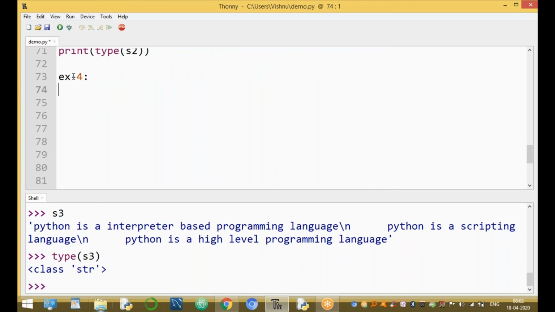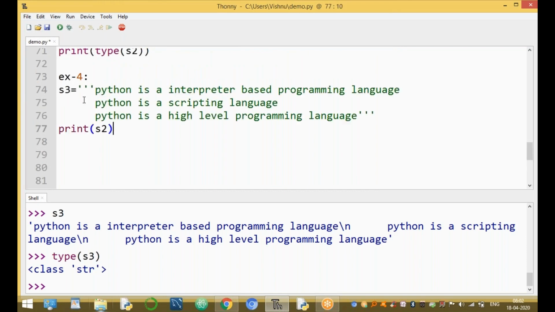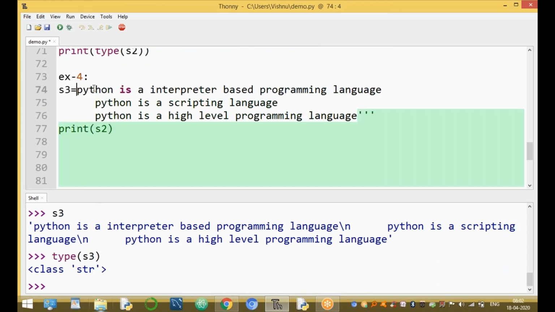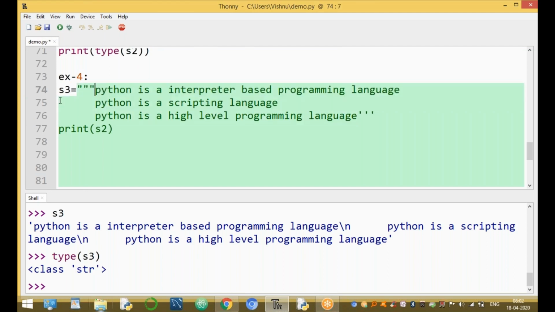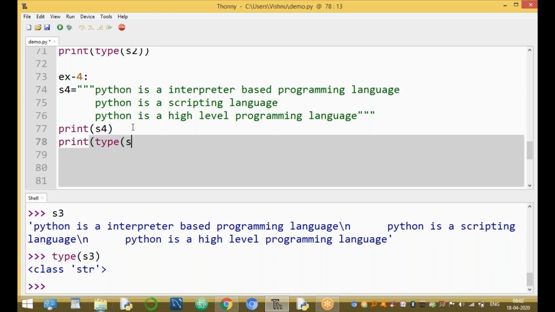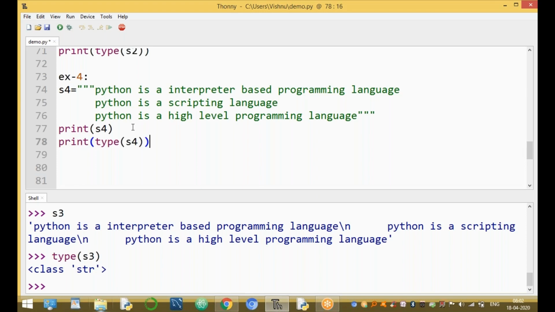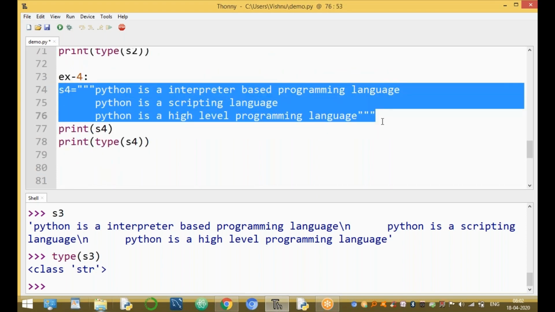In example 4, S4. These are enclosed by triple double quotes. Triple double quotes are possible. It is represented by triple double quotes also. It is called a string. For example, it is S4. Print of S4, the data type of S4. The type of S4 is string type.